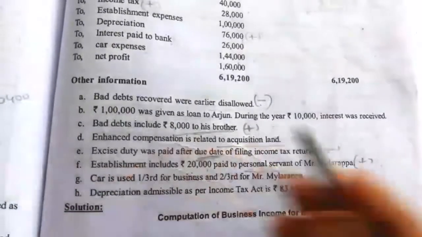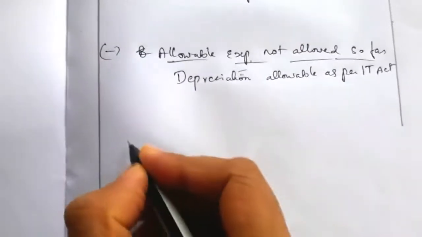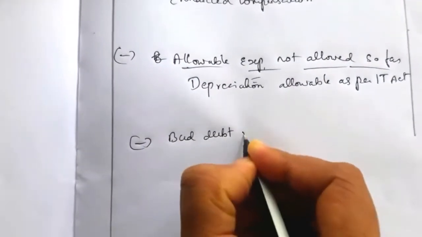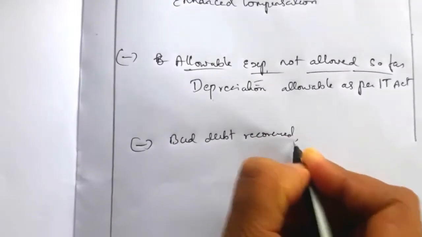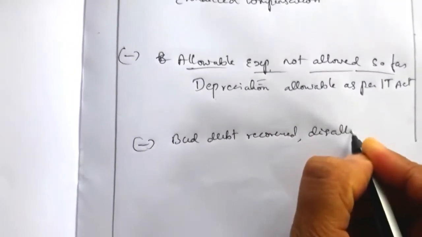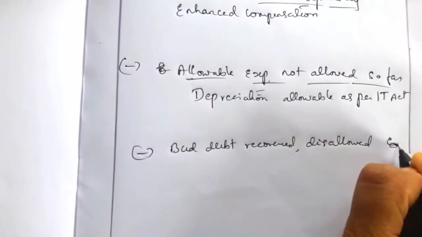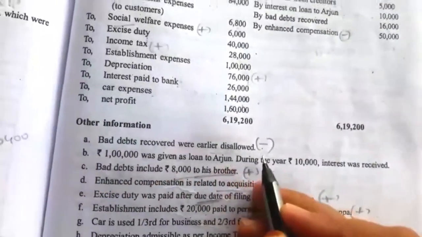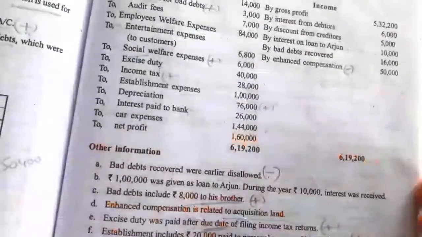Next, the last one. All other information is done. The last one we have to take is bad debt recovered disallowed earlier. The given bad debt recovered is taken as income, but since it was disallowed earlier, it should not be taken as income.